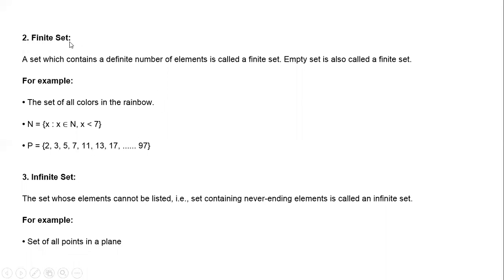We have a one-to-one correspondence with the natural numbers. So the elements of the set should have a one-to-one correspondence with the natural numbers. Then that set is called what? A finite set. The set should be countable; you should be able to count the elements of the set. Then it is called a finite set. If you are not able to count the number of elements, then it is called an infinite set.